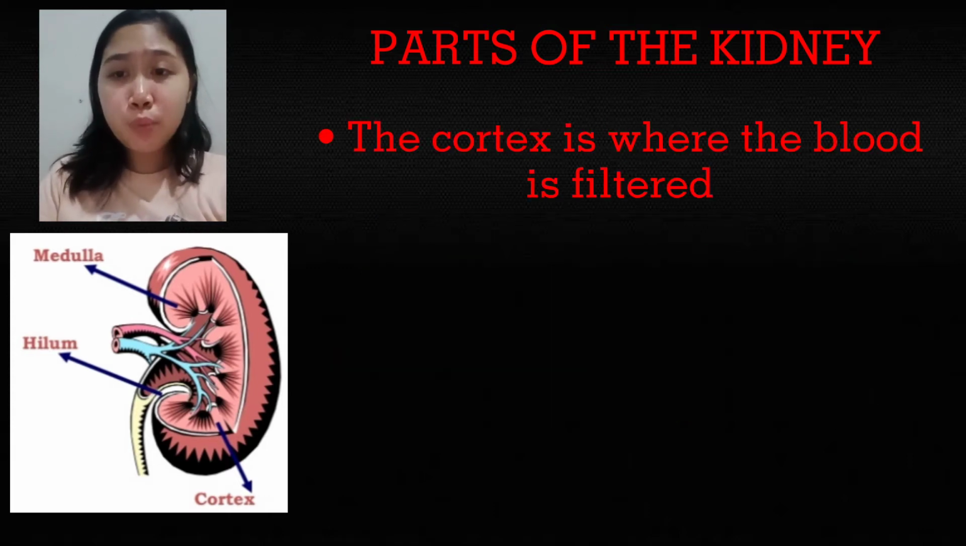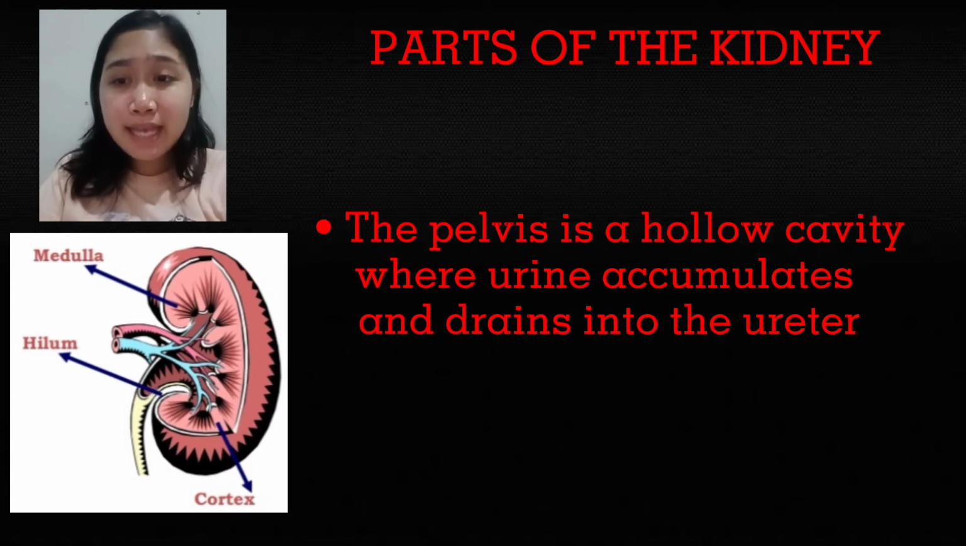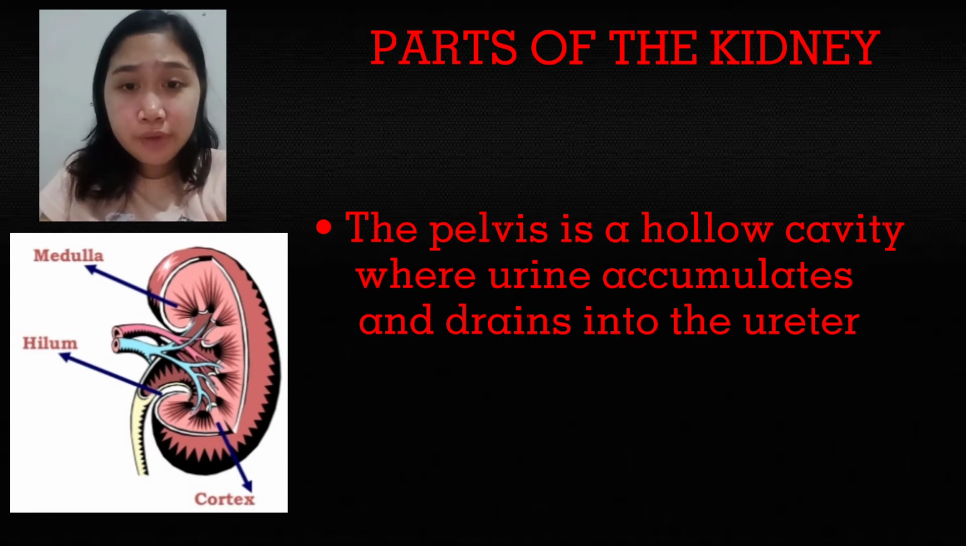The cortex is where the blood is filtered. The medulla contains the collecting ducts which carry filtrate, or filtered substances, to the pelvis. The pelvis is a hollow cavity where urine accumulates and drains into the ureter.